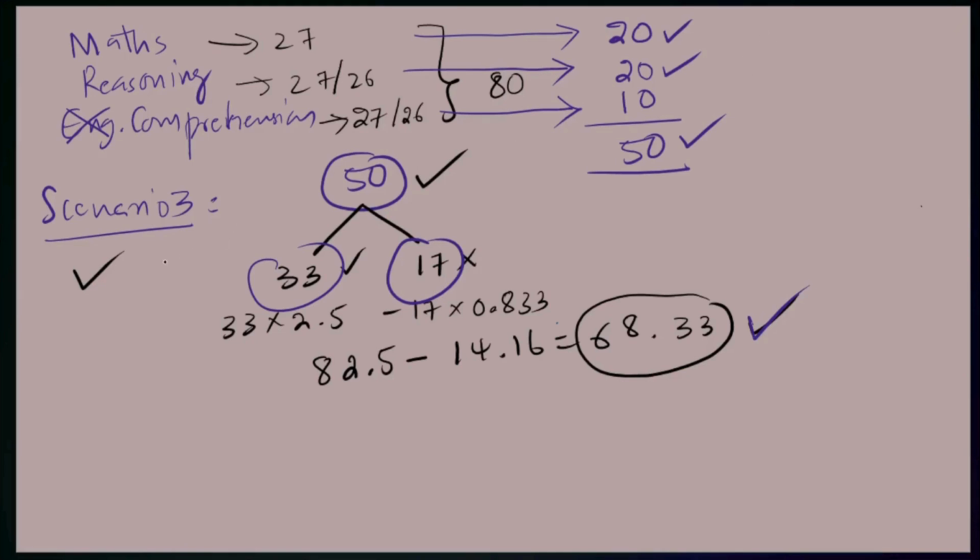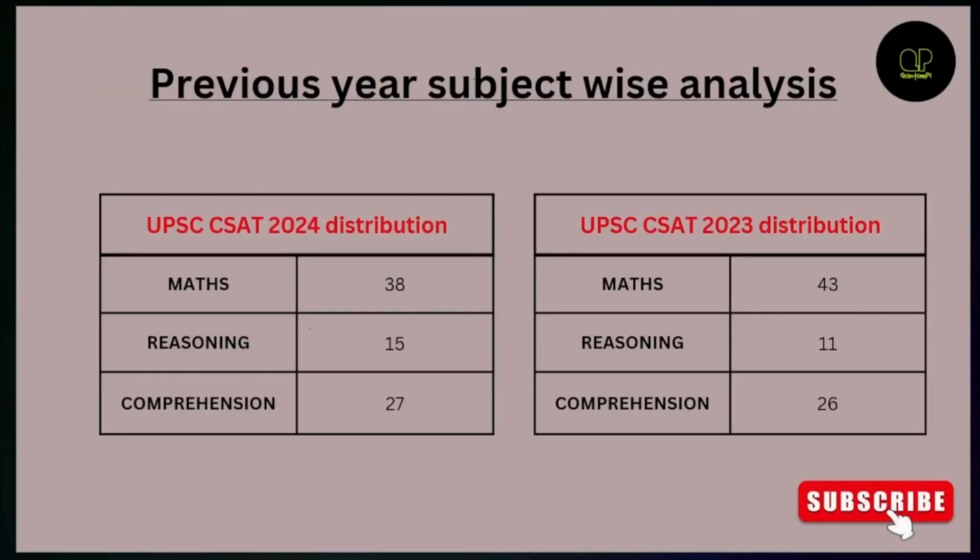Now, let's see the previous years' subject-wise analysis. Let me show you the latest 2 years. This is your 2024 distribution, and this is your 2023 distribution. We got around 38 plus 15, so your maths and reasoning part covered almost 53 questions, and you got 23 here, which will be 80, right? Out of 53, if you are following the series, you can easily obtain 45 plus. Worst scenario, as I said, 40 is also good enough.